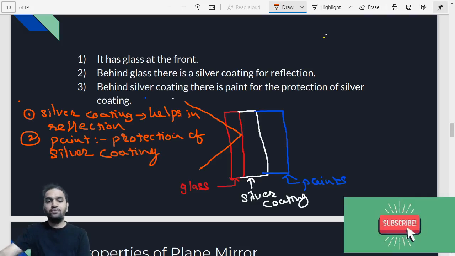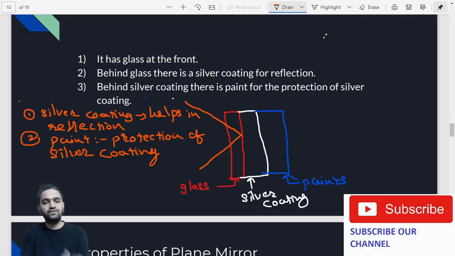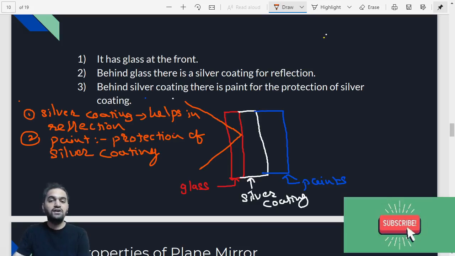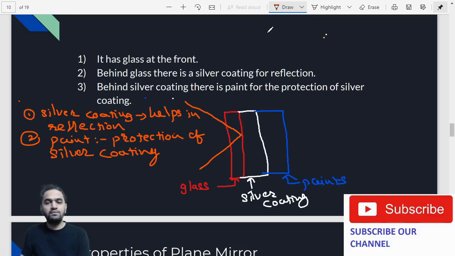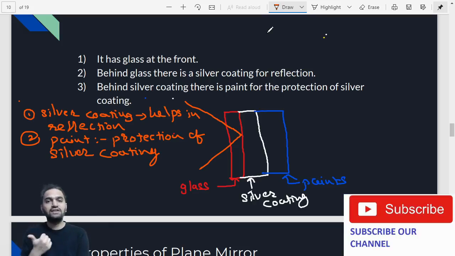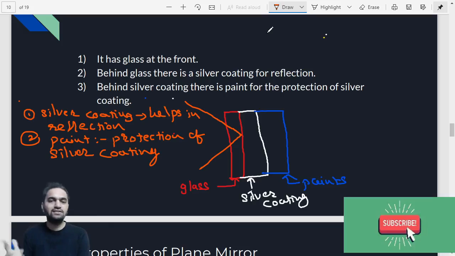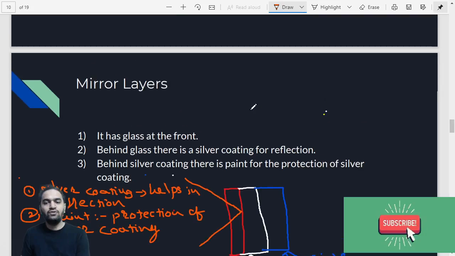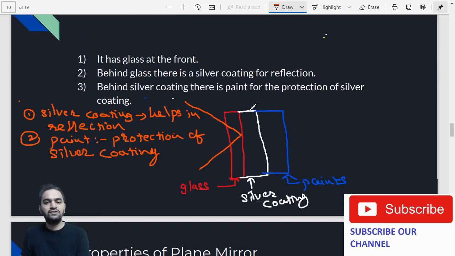Okay, so this is quite important. You have to understand that silver coating is used for reflection, and the paint which we are talking about is exactly for the protection of the silver coating itself. So basically, how many layers are there in the glass mirror? We have three layers. First layer is glass, second layer is silver coating, and third layer is paint. So that is how the layers of a mirror are.